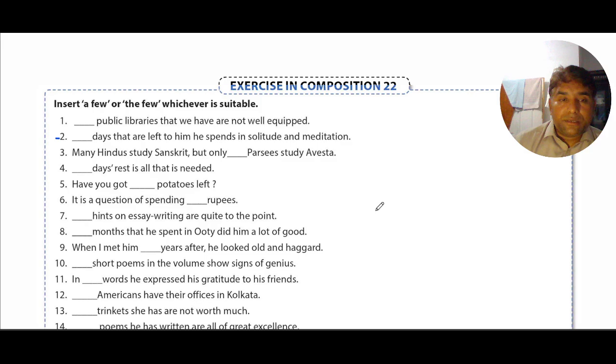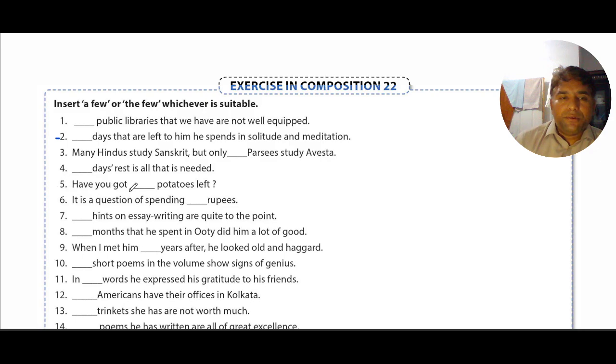The few days that are left to him he spends in solitude and meditation. Number 3. Many Hindus study Sanskrit, but only a few Parsis study Avesta. Number 4. A few days' rest is all that is needed.